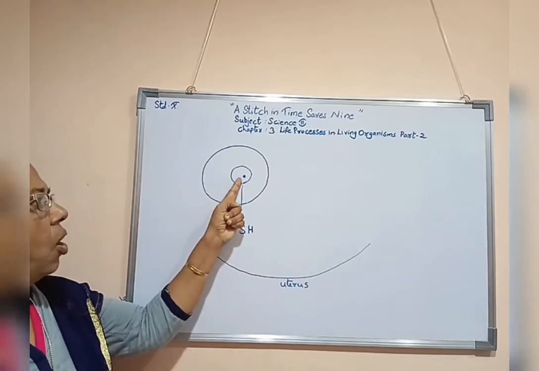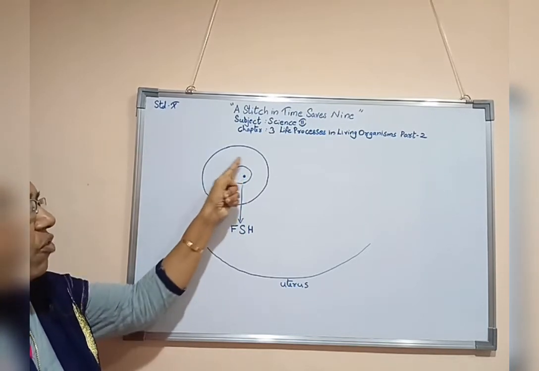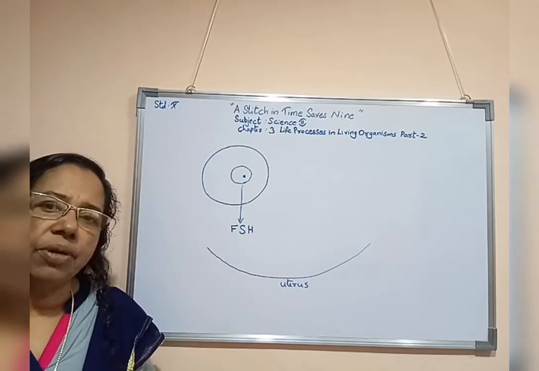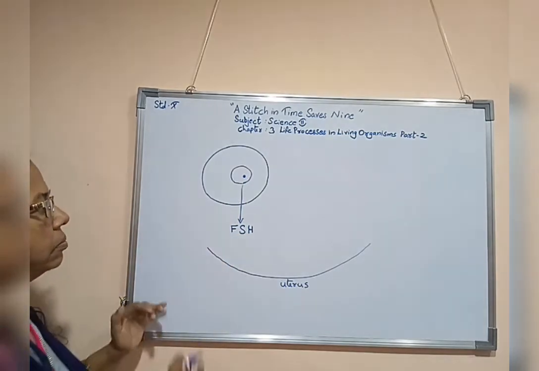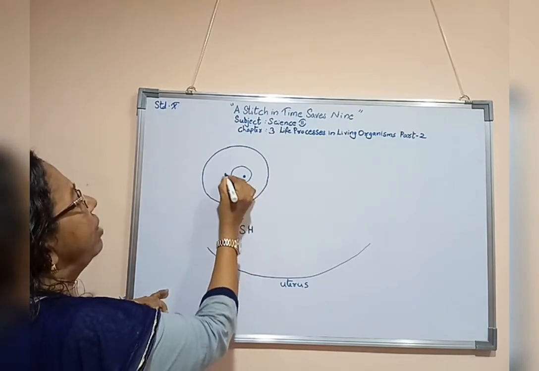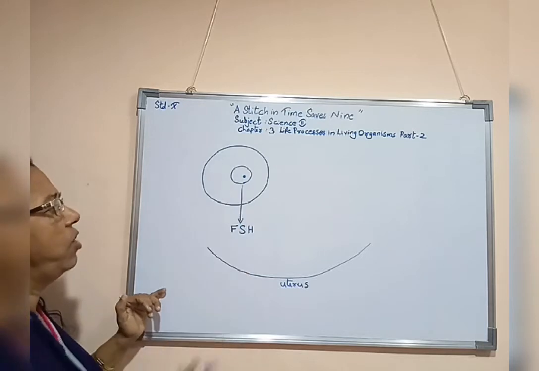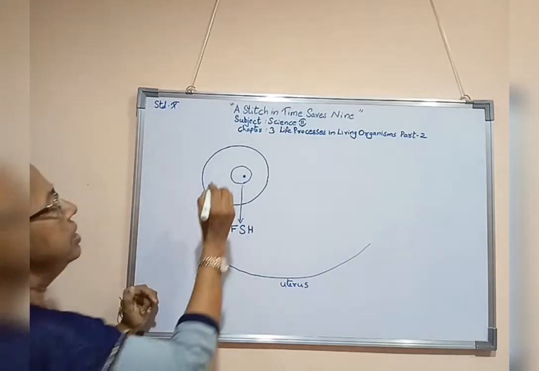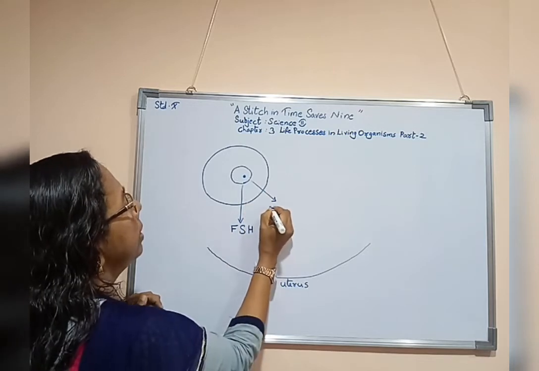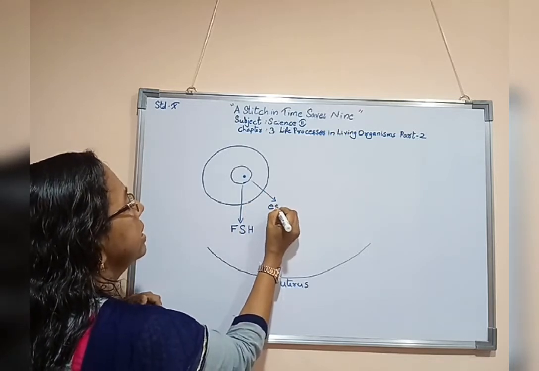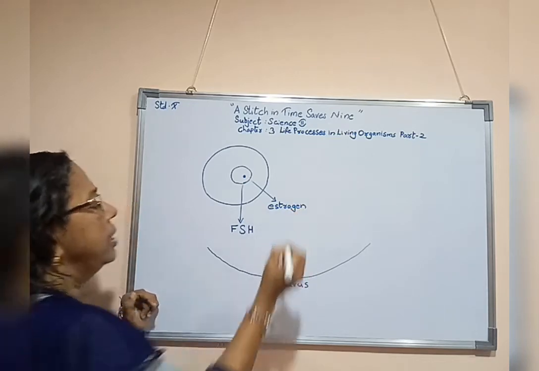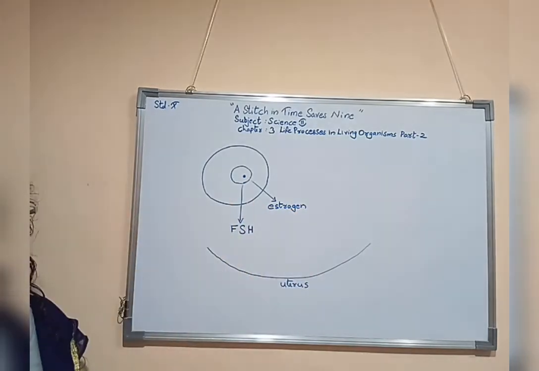This is the ovum, and around it one sac formation took place because of the help of follicle stimulating hormone. As this follicle develops, it starts to produce a hormone known as estrogen.